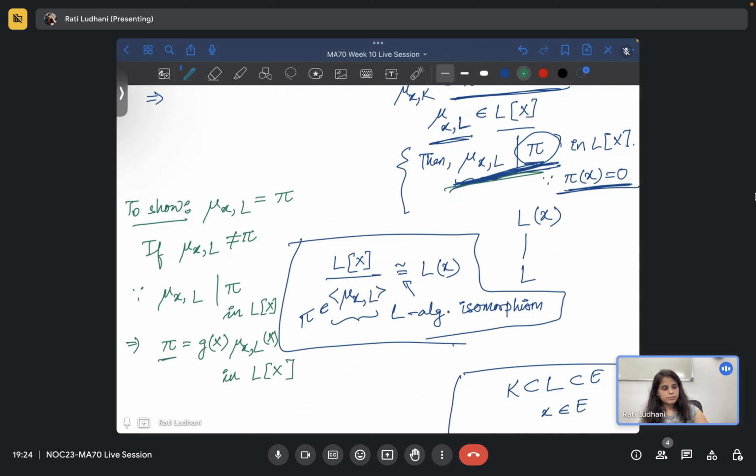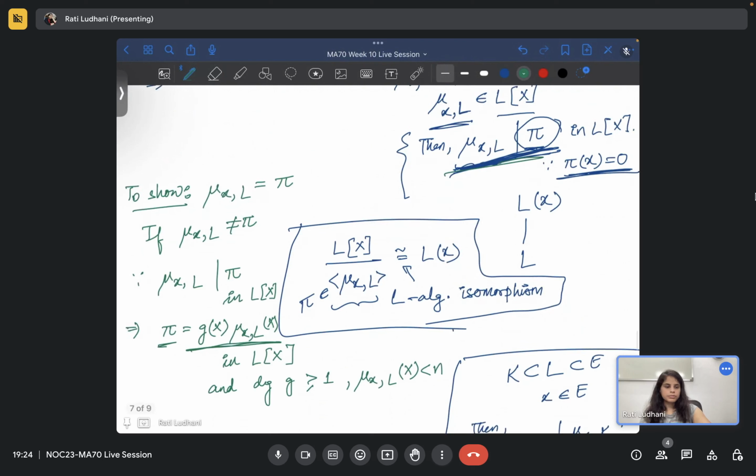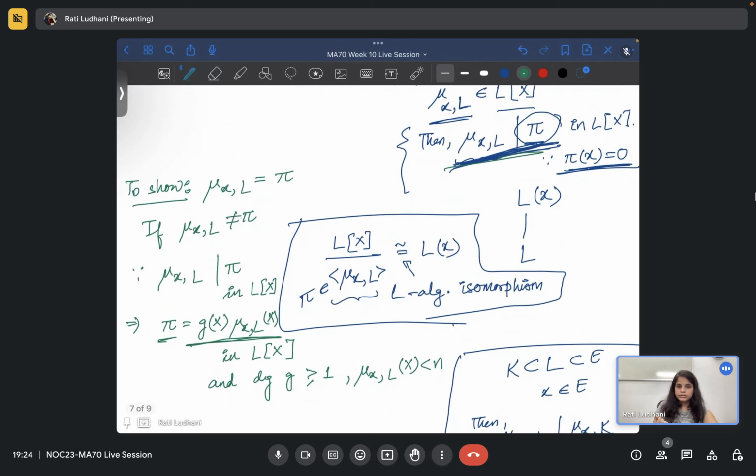So pi is equal to g(x) times this, the degree of g is greater than or equal to 1, and the degree of mu x L will be strictly less than n, because the degree of g is at least 1. So we are actually saying that pi is reducible in Lx.